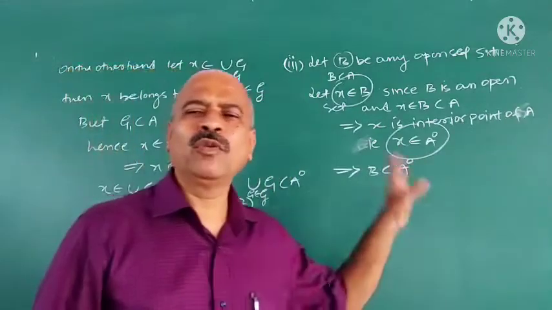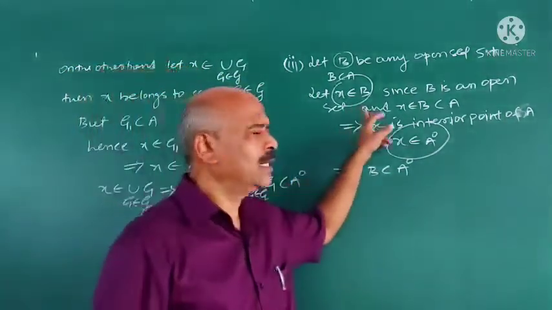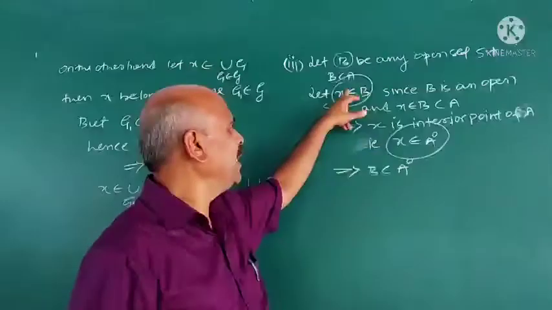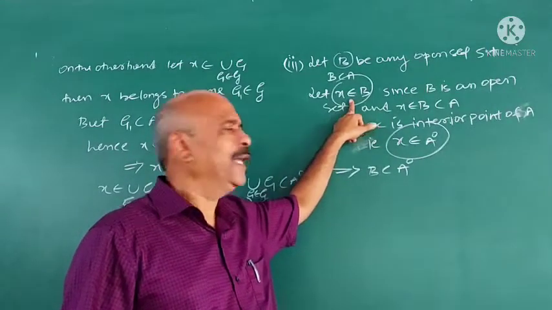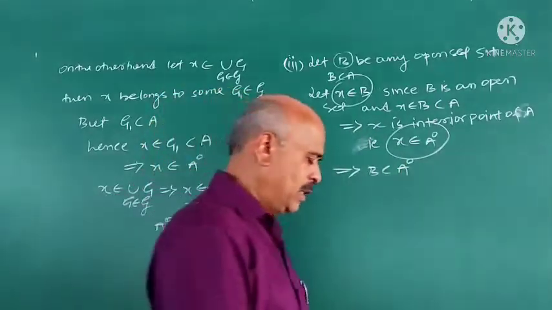So, the proof is like this. What we have proved here? Interior A is the largest open set contained in A. For that we have taken any other open set contained in A, but we have proved that that open set is contained in interior A. That is the third one.